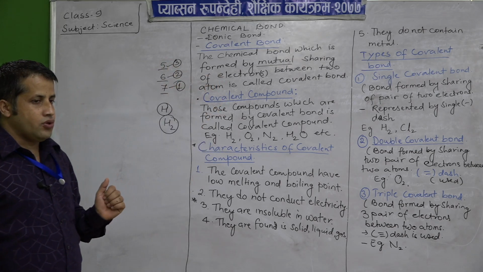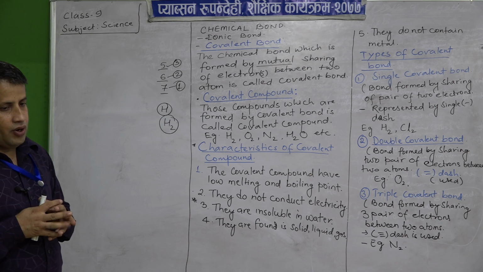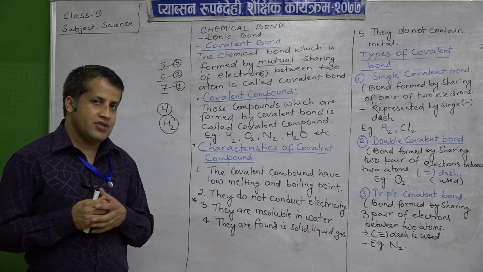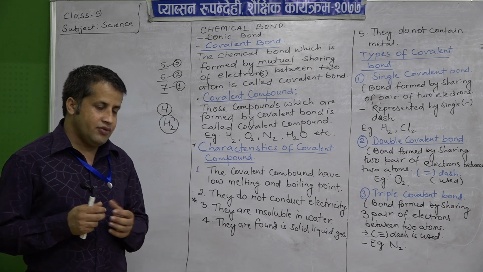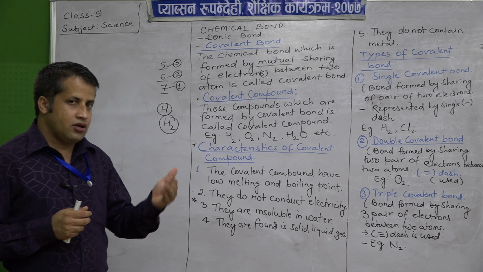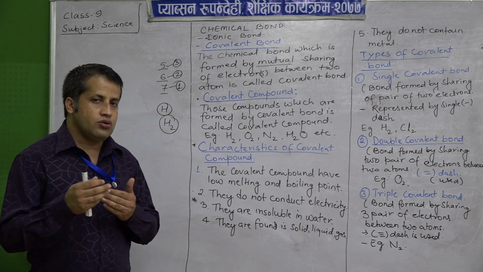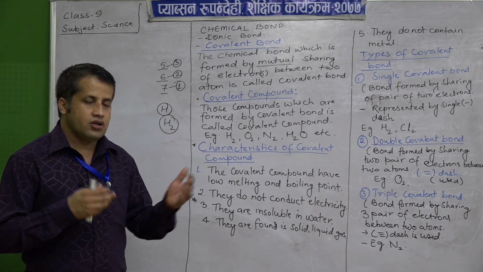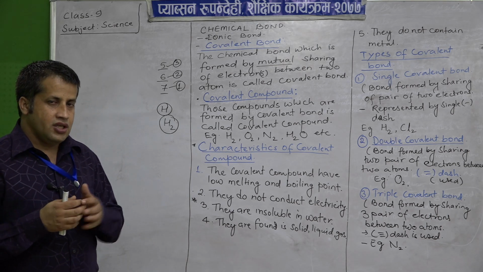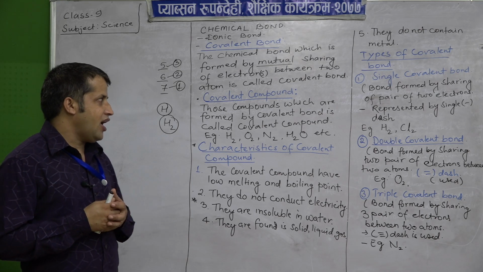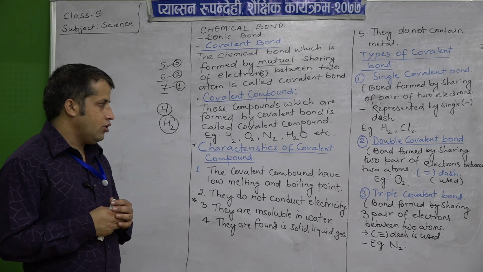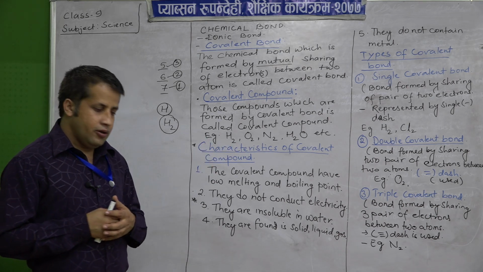Now, the remaining portion is that covalent compounds are of different types, as we have already discussed a little bit. Whether they are sharing one electron with each other, or two electrons, or three electrons, on that basis they are classified as single covalent bond, double covalent bond and triple covalent bond.